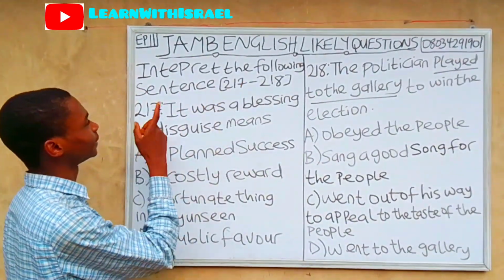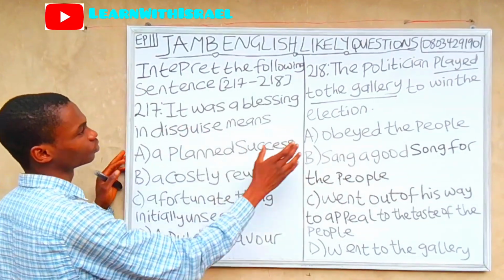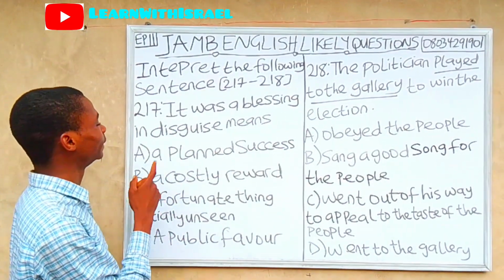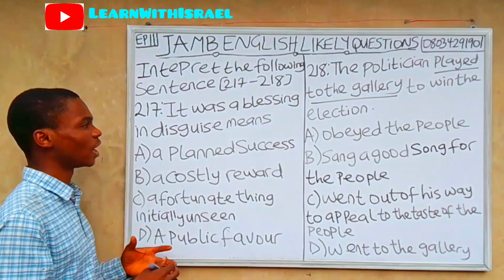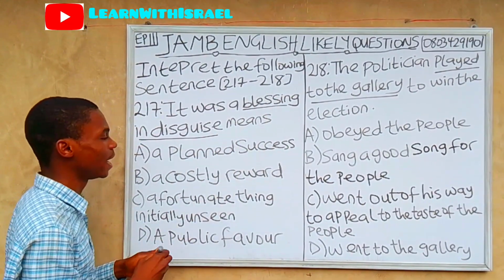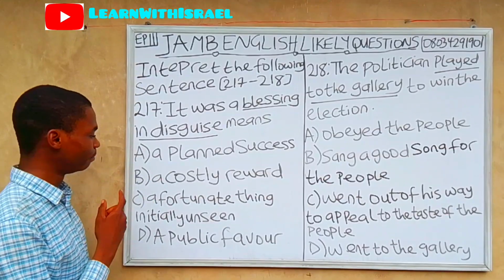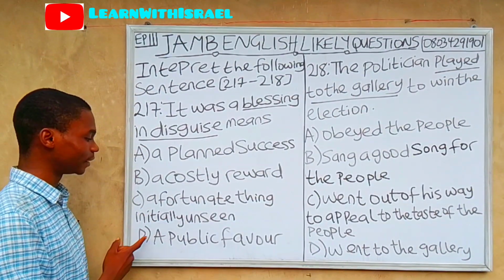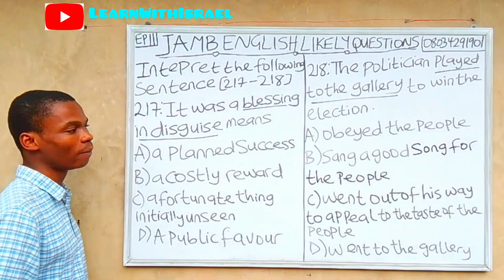Interpret the following sentence from question 217 to question 218. Question 217. It was a blessing in disguise means, so we have to interpret blessing in disguise. A. A planned success, B. A costly reward, C. A fortunate thing initially unseen, D. A public favor.